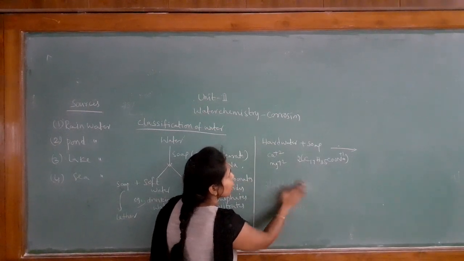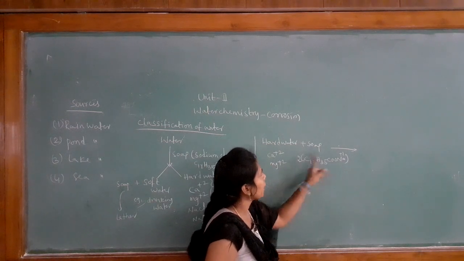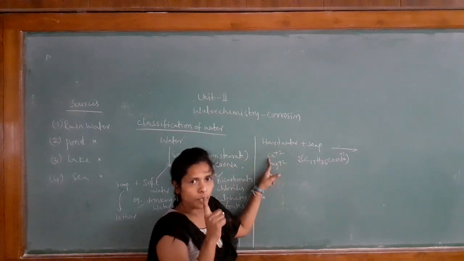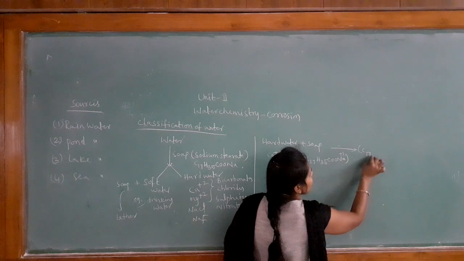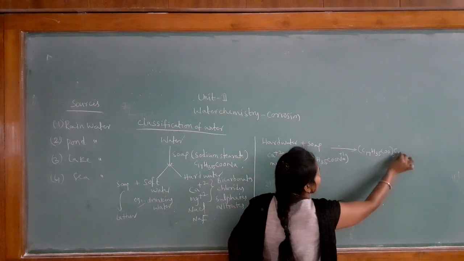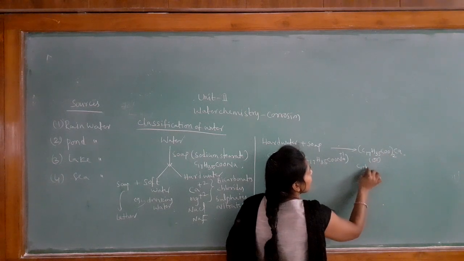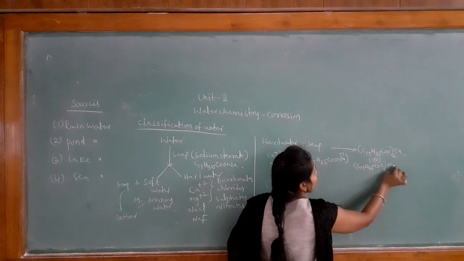The same happens in the precipitate formation also. Here it has 2 Na+, and 2 Na+ can be replaced with 1 Ca+2 or 1 Mg+2. So we can write (C17H35COO)2Ca or (C17H35COO)2Mg.